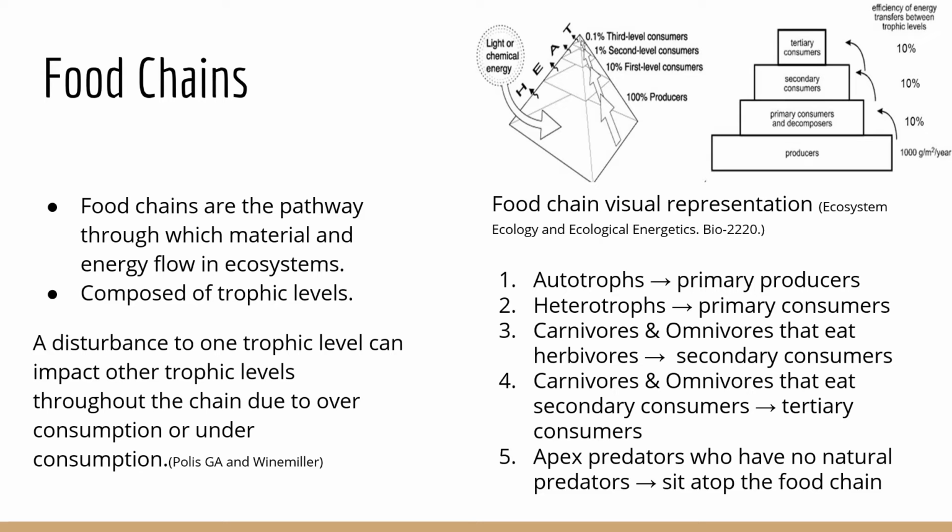So a disturbance to one trophic level can impact other trophic levels throughout the chain due to overconsumption or underconsumption. And we can all imagine how this occurs. So if a predator is over consuming a prey, then those prey will not be consuming their lower trophic level and so on.